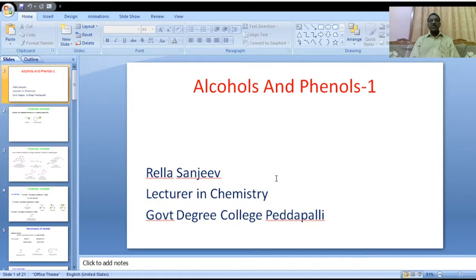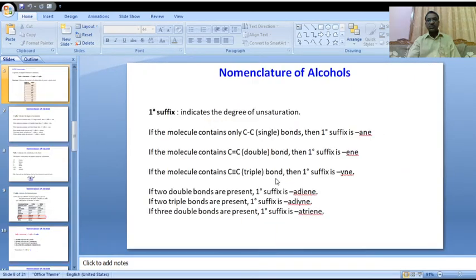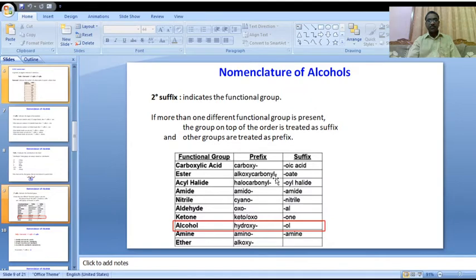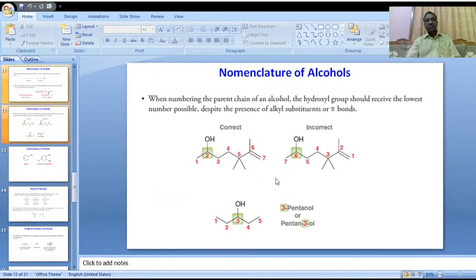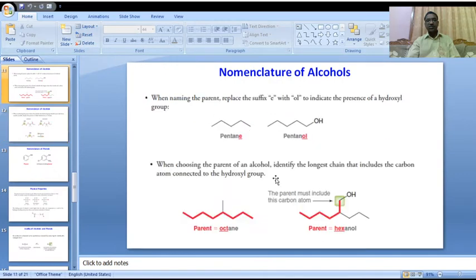In the yesterday class, we completed introduction of alcohols and phenols. Today, we are going to discuss some other topics. Nomenclature completed, monohydric alcohols.